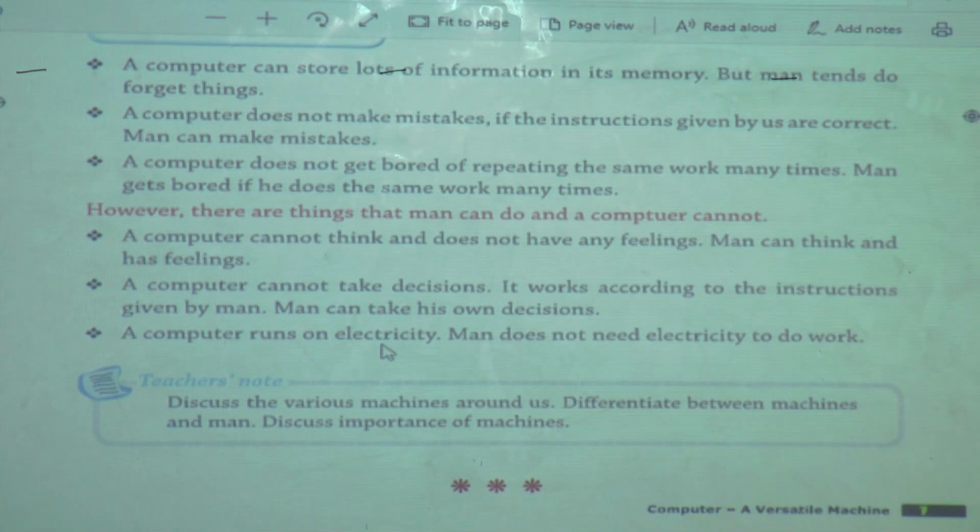A computer runs on electricity. Can man run on electricity? No, we can't run on electricity. But a computer runs on electricity.